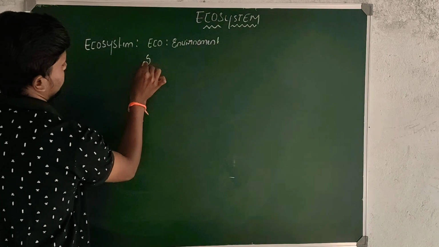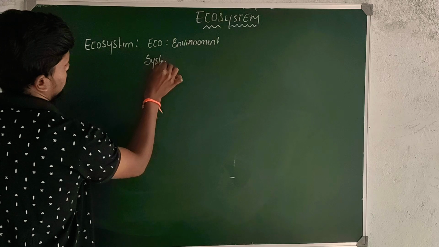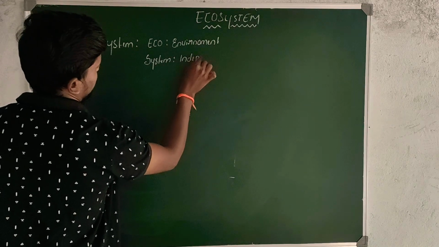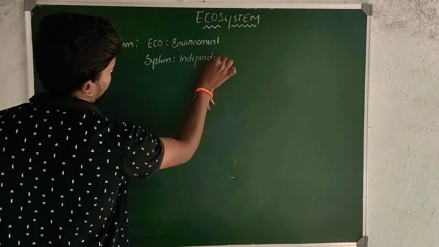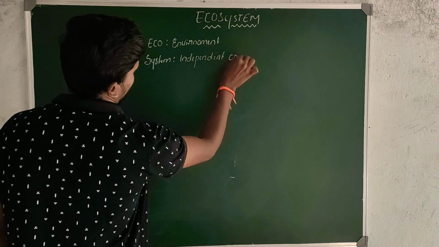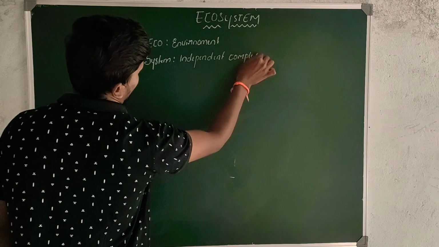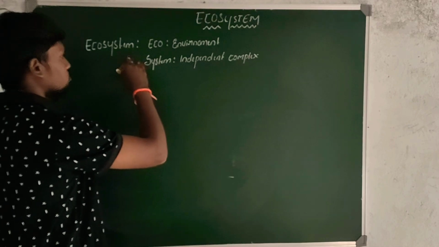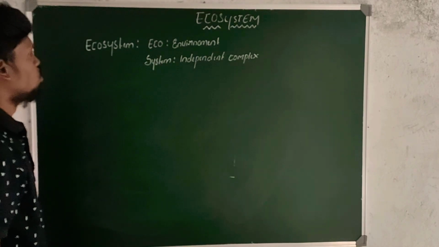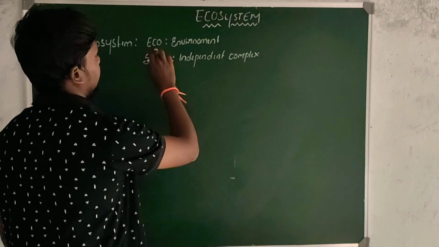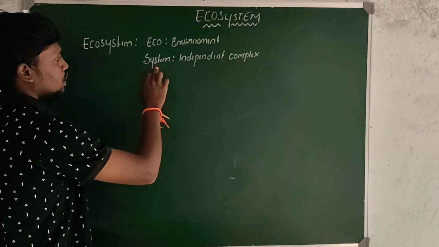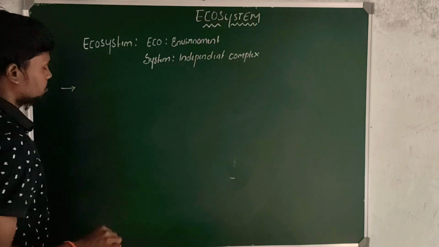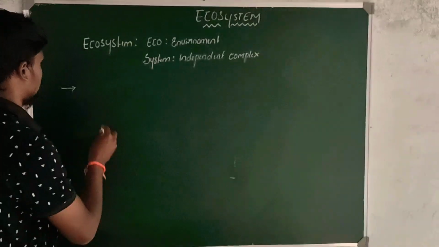Eco means environment, whereas system means independent complex. Let's look at the next, the definition of the ecosystem.